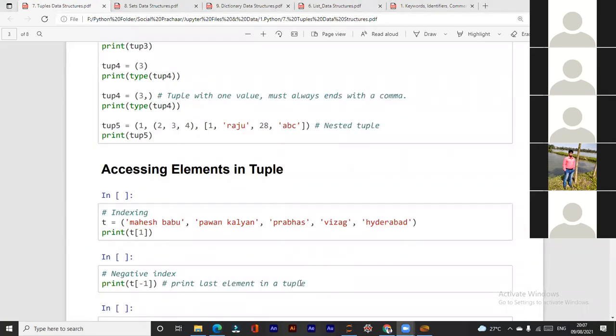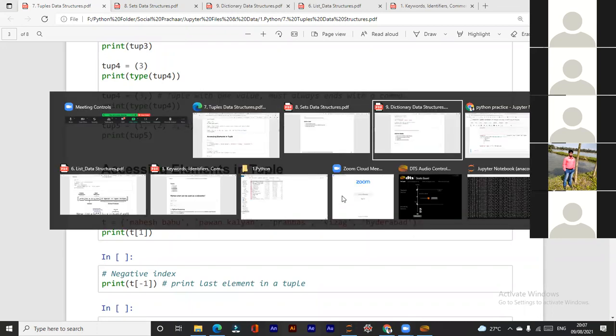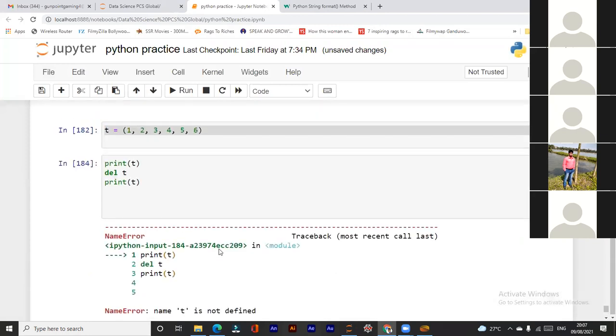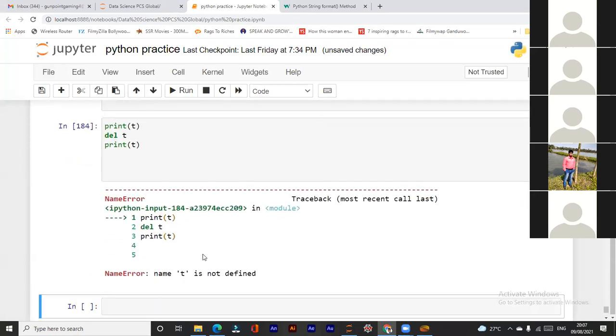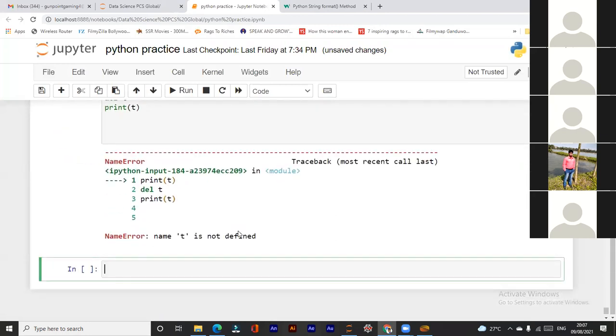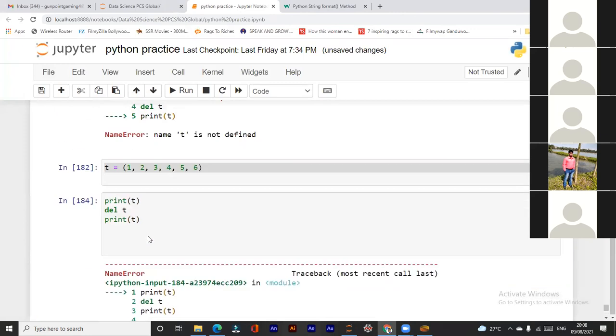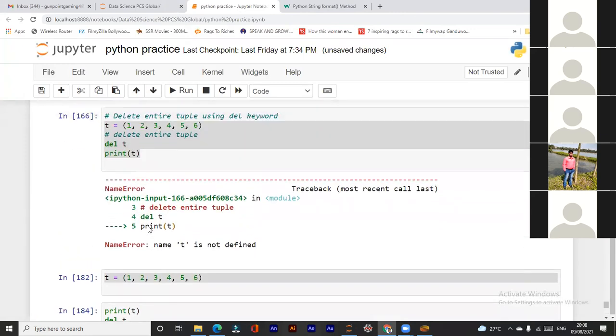Everyone there? Yes, sir. Okay. Sir, one question. If I want to print ABC from this top 5, how do we access it? Like we have to mention -1, then -1. This is the last tuple, top 5, in which you have included nested tuples.